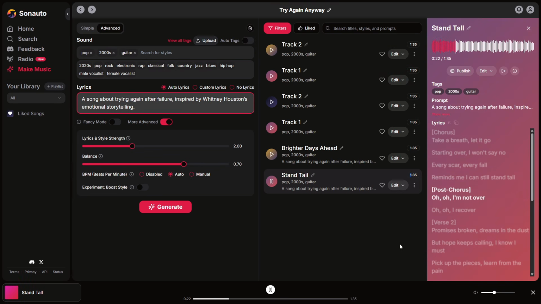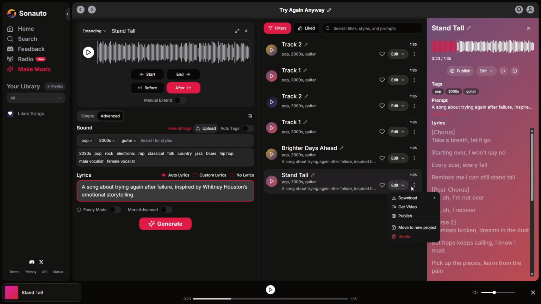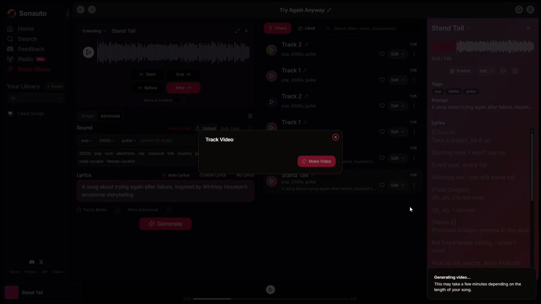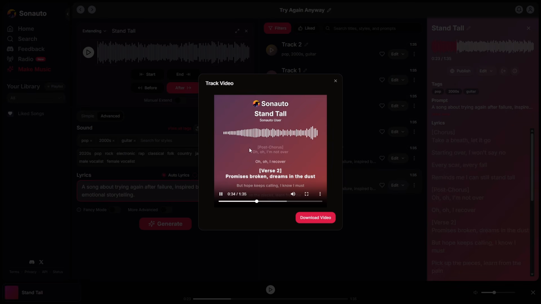Alright, with the song already generated, we're going to see some very interesting things, because it doesn't end here. If we click on our song, we'll see the following options. We can publish it so more people can see it, download it in many audio formats, or even go to the section to create a video. If we click, it will create a lyric video for our song in just a few minutes. Perfect for sharing online.